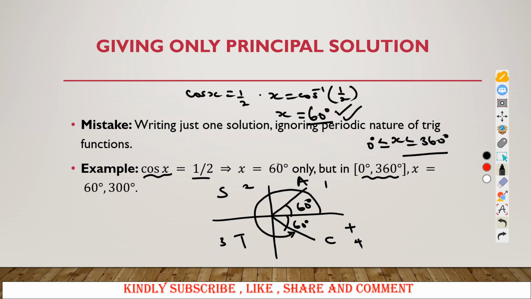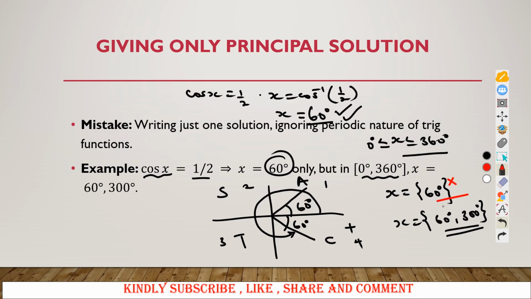So when you only give 60 degrees, you will have eliminated another angle which is 300 degrees. So if you only give that and someone else gives 60 degrees and 300 degrees, this will be the right solution. But when you only give this, which is now the principal angle, your solution will be wrong. So you will not get all the marks. So you need to be careful. Don't always give only one answer, which is the principal solution.